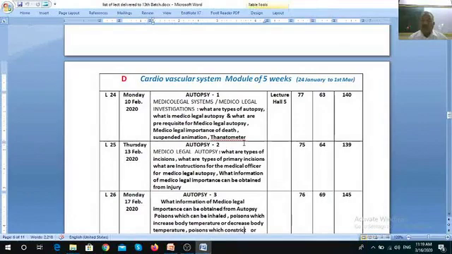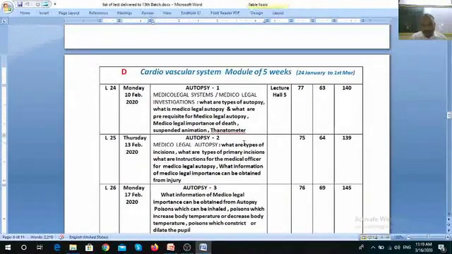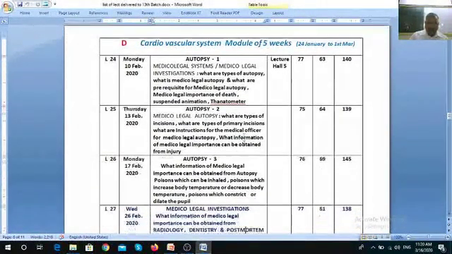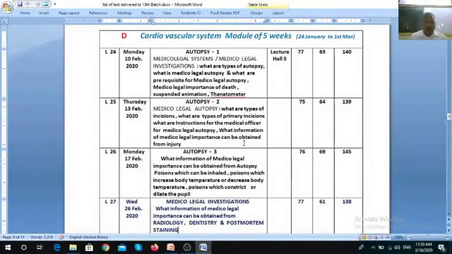Poisons which can be inhaled, for example, hydrocyanic acid. Poisons which increase body temperature, for example, cocaine, or decrease body temperature, like opium. Poisons which constrict the pupil, for example, opium or opioids, and poisons which dilate the pupil, like datura or cocaine. Organophosphorus compound poisons also constrict the pupil. We discussed all this in my lecture 26 dated 17th February 2020.